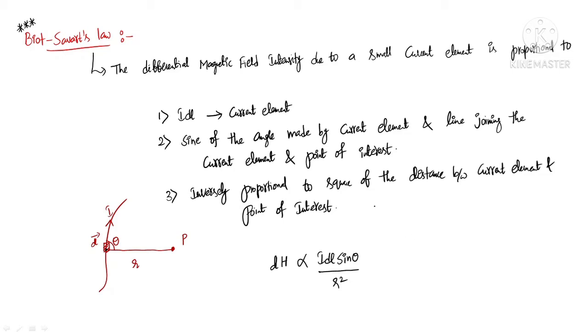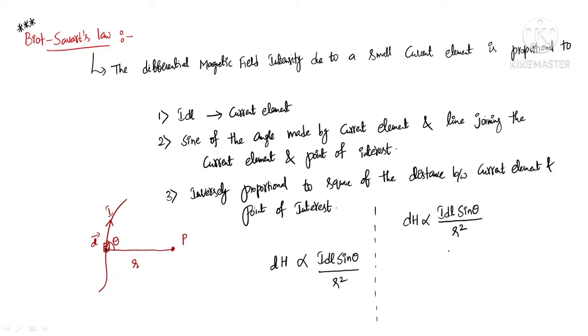Now how can I write the complete statement? Mathematically, dH is proportional to I dl, which is the current element, sine of the angle between the current element and line joining the current element and point of interest, inversely proportional to square of the distance between them.